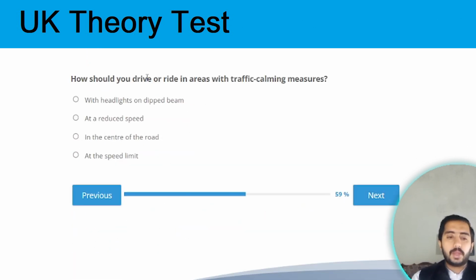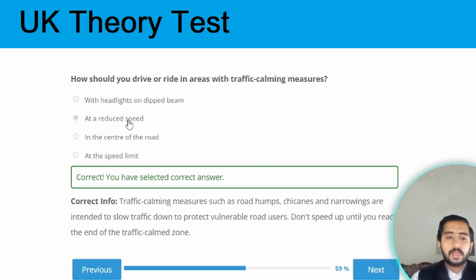How should you drive or ride in areas with traffic calming measures? The correct option is at a reduced speed. At a reduced speed, the driver should ride in areas with traffic calming measures.